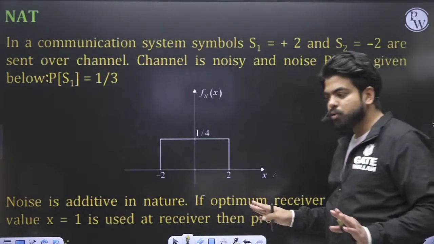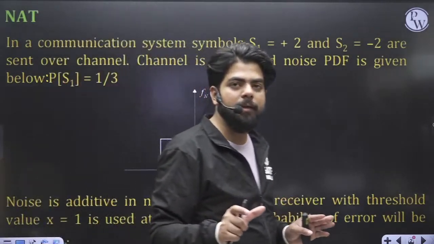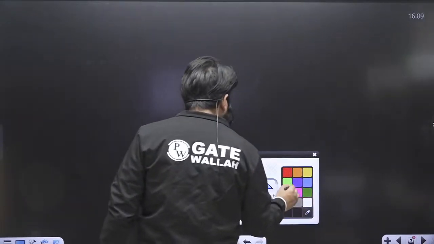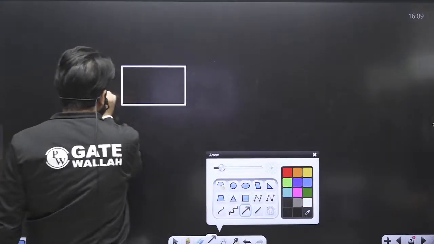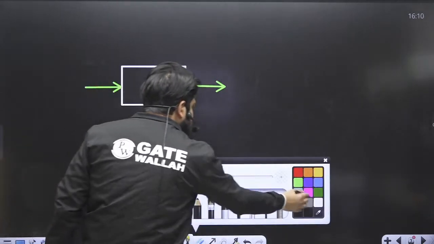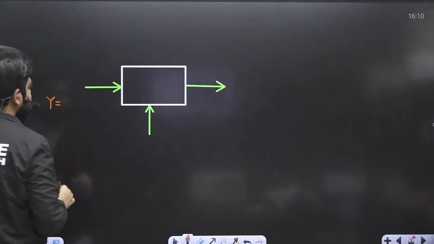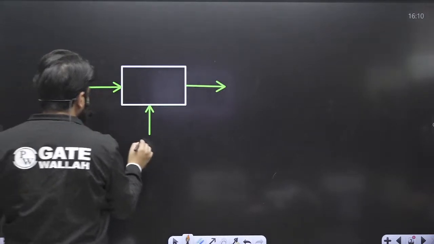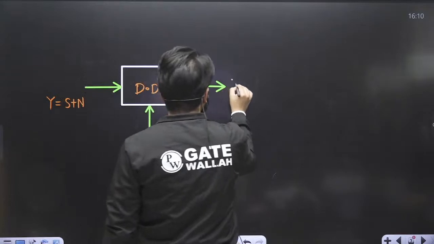If an optimum receiver with threshold value x equal to 1 is used at the receiver, then the probability of error will be? As every one of you knows, in these types of questions, first of all, we should make the optimum decision device. This is the decision device. What is the input of the decision device? It is always a conditional random variable. In this case, the conditional random variable is s plus n, and the threshold value is given as x. This is the decision device, and obviously this is y cap.